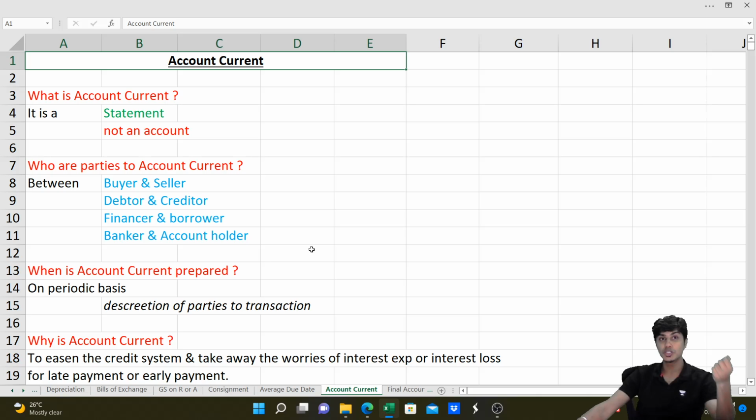On a periodic basis. It's at the discretion between those two parties. They can prepare it for the end of the month, for the end of 2 months, for the end of a quarter, 6 months, or any year, left to them. So why is account current prepared? To ease the credit system.